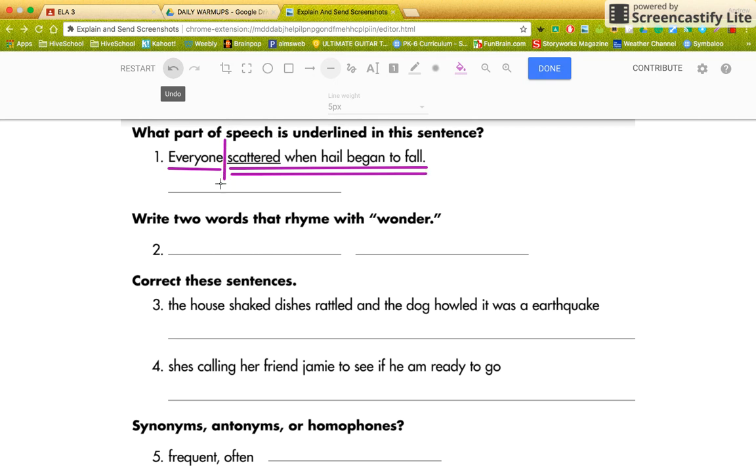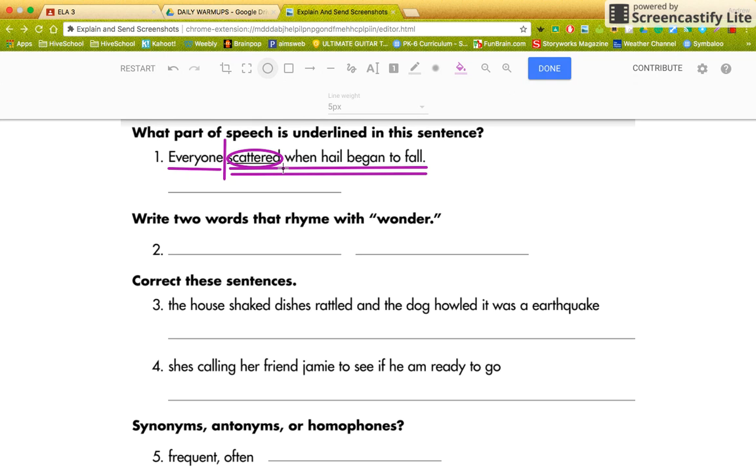All right, this predicate always starts with a verb. Everyone, what did everyone do? They scattered. So this right here is the verb because it's what everyone did.